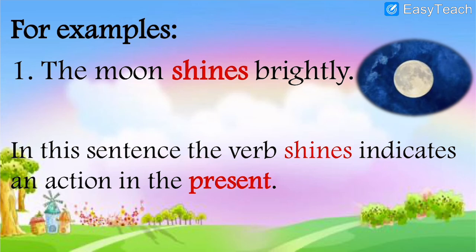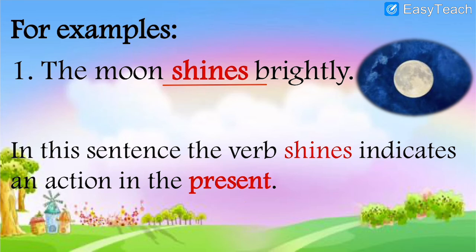For example, see the examples which are given. Number 1, the moon shines brightly. So what is highlighted over here? The verb shines is highlighted. Now, why have they highlighted the verb shines? So here, in this sentence, the verb shines indicates an action in the present.